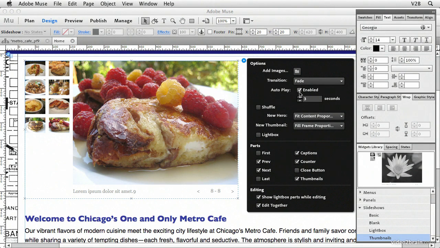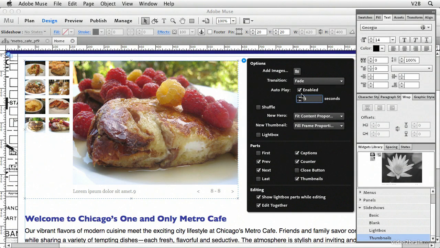We also have autoplay enabled by default, which means that as soon as a viewer goes to this web page, it's going to start playing automatically, and it's going to use this amount of time for each frame, okay, for each image. So it's set to 3 seconds. I think that looks good for now. If you want to increase it, you can always click these up and down arrows to change that value. All right, for now, I'm just going to stick with 3. It goes in half increments, which is kind of nice. All right, so 3 seconds.